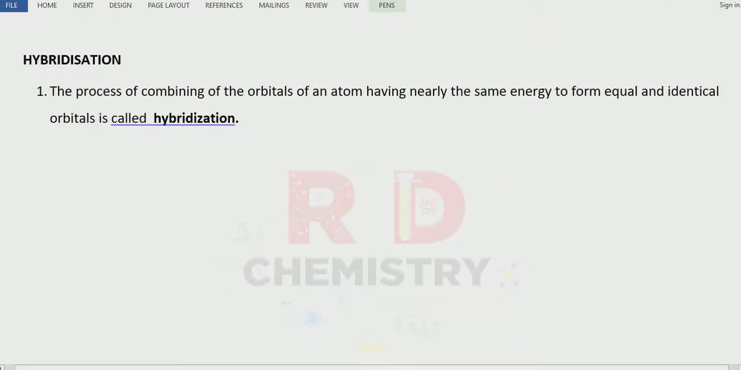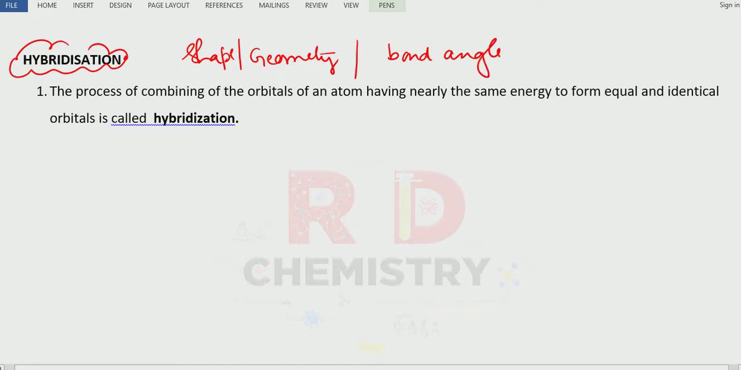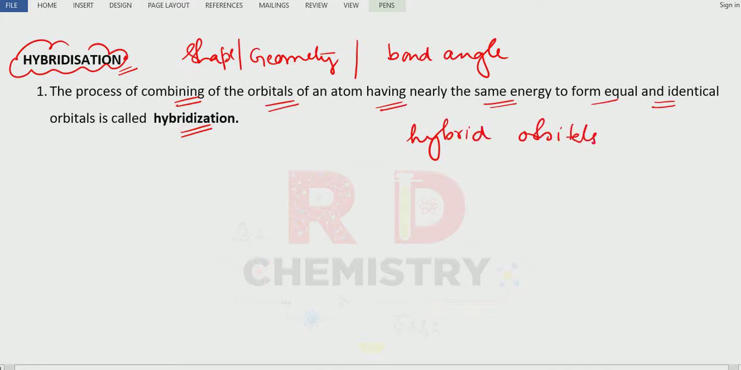Now, what is the use of hybridization? Hybridization is used to predict the shape or geometry of the molecule. Also, we can find out the bond angle in the covalent molecule. The process of combining atomic orbitals of atoms having nearly the same energy to form identical and equal orbitals is called hybridization, and the orbitals formed are called hybrid orbitals.